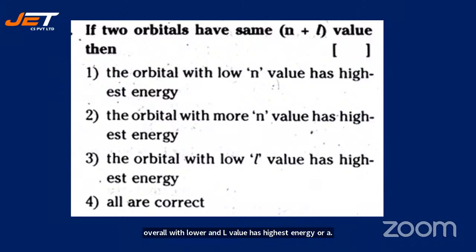Good, 2. Harshvardhan says 4. Chaitanya says 2. Pavani says 4, all are correct. Can all be correct, Pranavi?